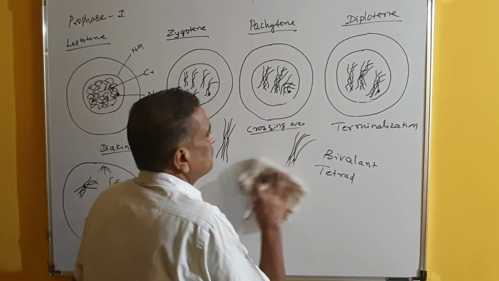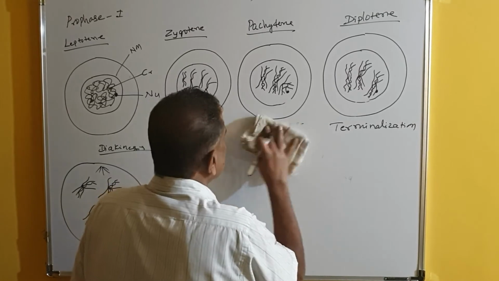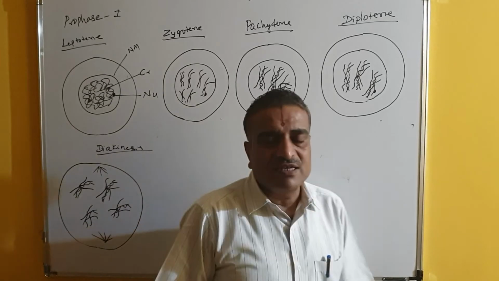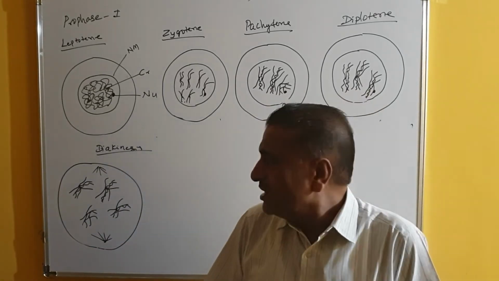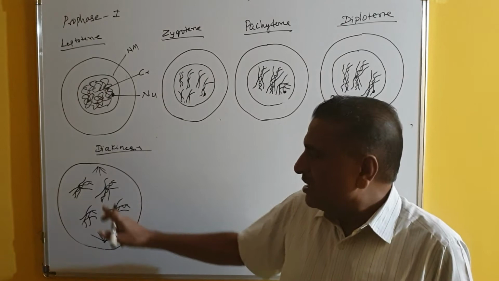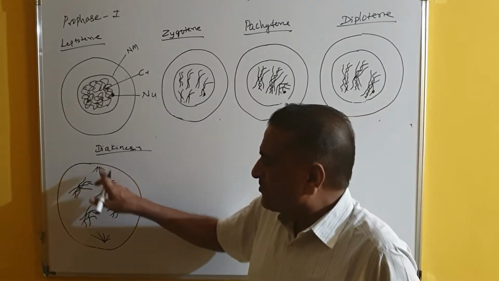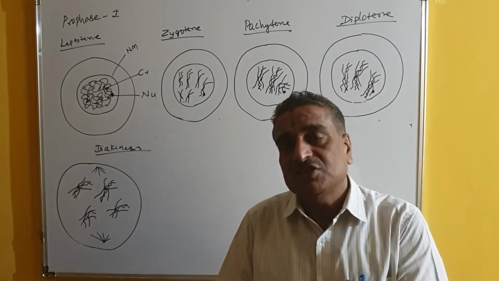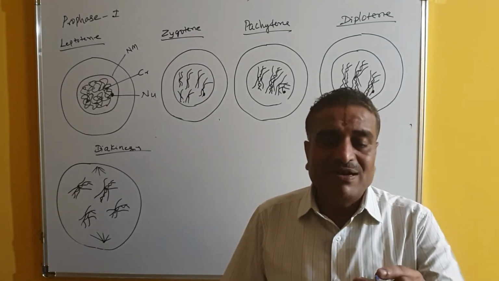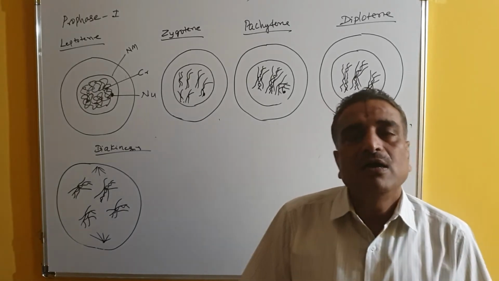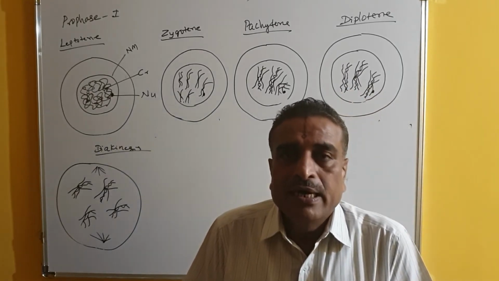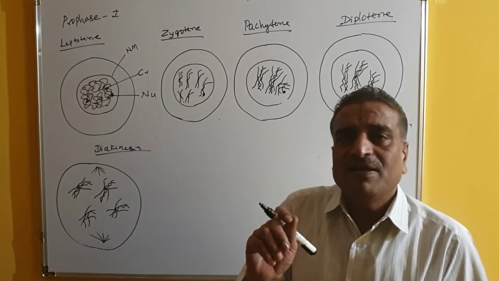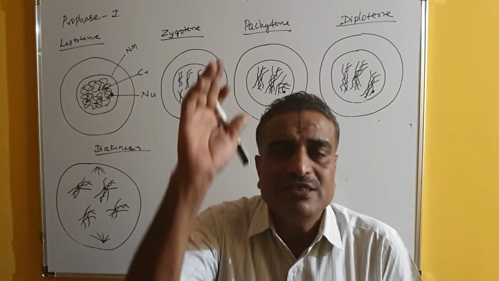Due to the spindle fibers, just like in mitosis, the spindle fibers from the opposite poles move towards the center, where the chromosome pairs or the bivalents are present, and these bivalents are attached to each other by means of chiasmata. Now, as usual, the spindle fibers go and attach to the chromosomes.